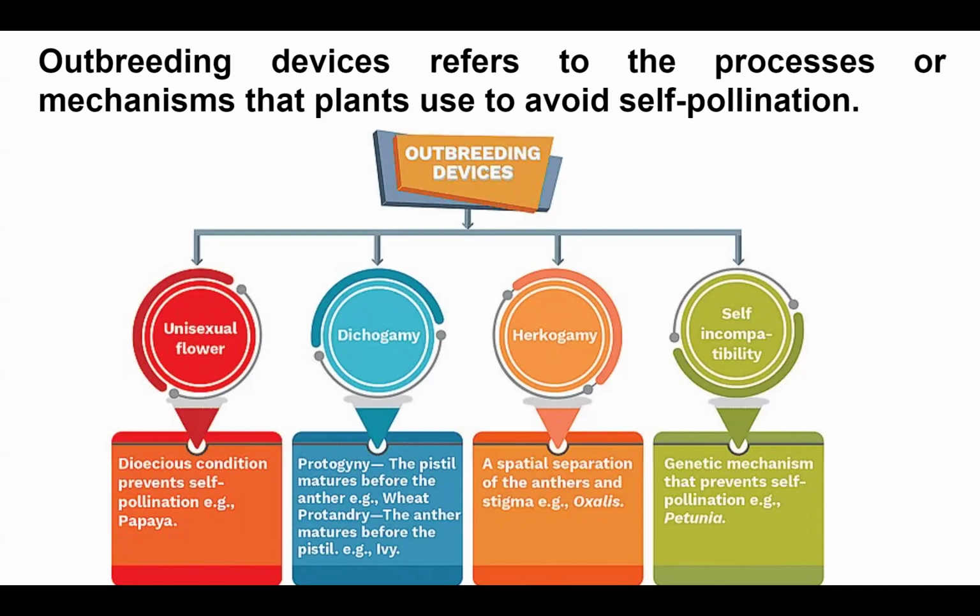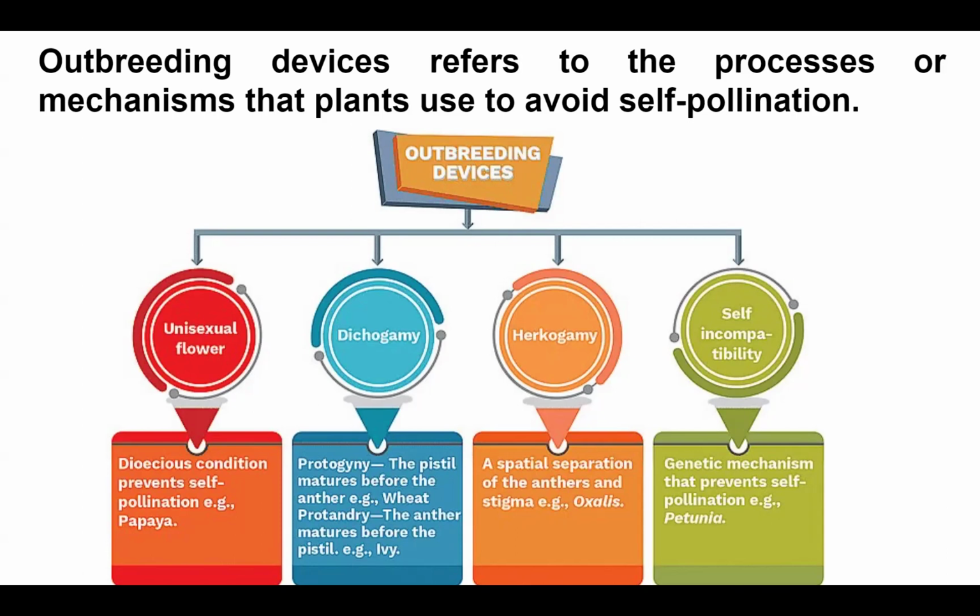Next, I have herkogamy. Herkogamy is a spatial separation of the anther and the stigma. In the same flower, the anther and stigma are far apart. There's a spatial separation, hence there cannot be any self pollination. Then self incompatibility, the genetic mechanism that prevents self pollination.